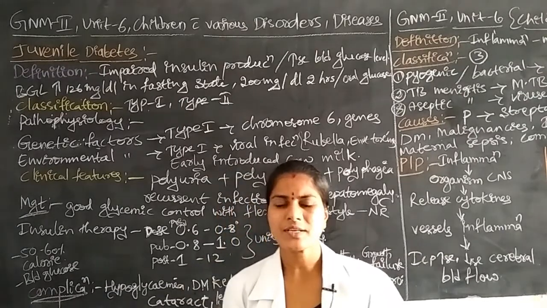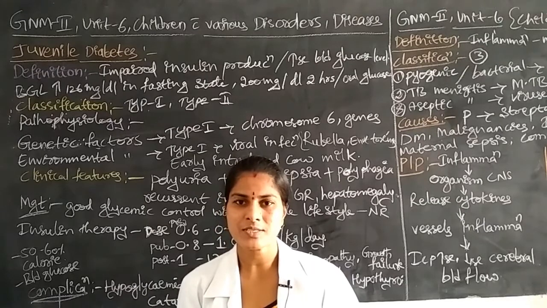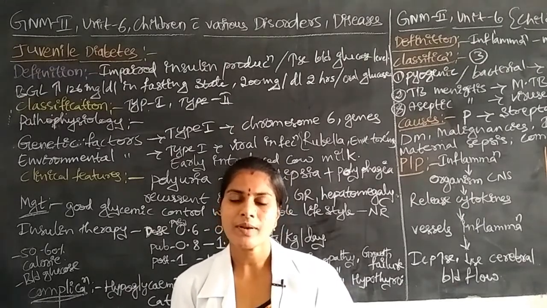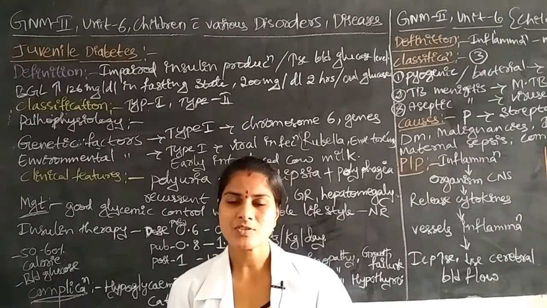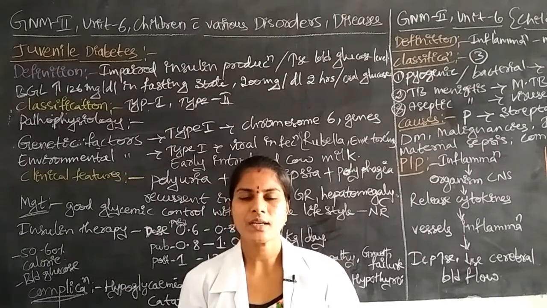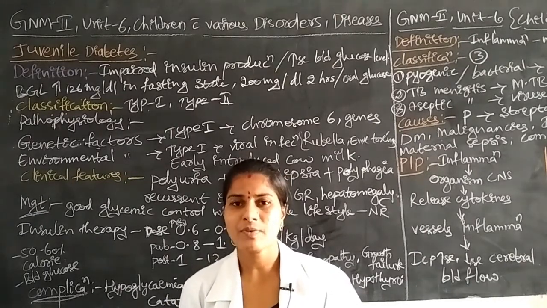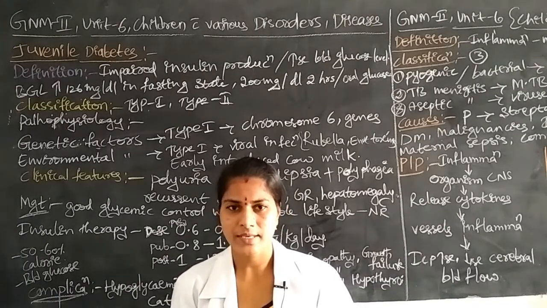What is the function? If the glucose levels increase, insulin gives some signals to the liver. If the glucose levels in the blood decrease, insulin gives some signals to the liver, and immediately the liver will secrete some glucose. Like that the process goes on in the blood. This is the main function of insulin.